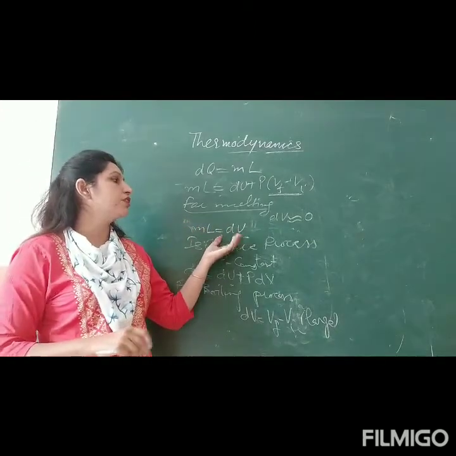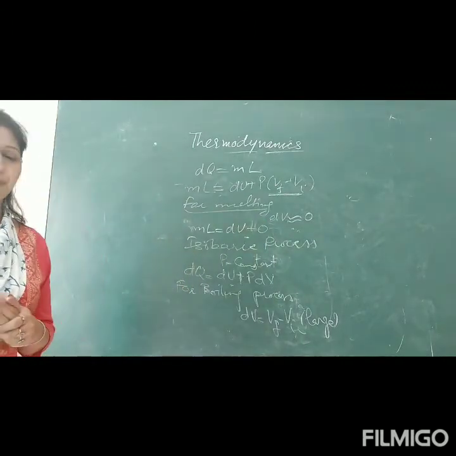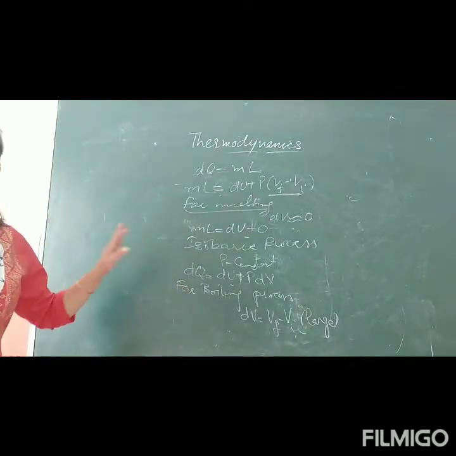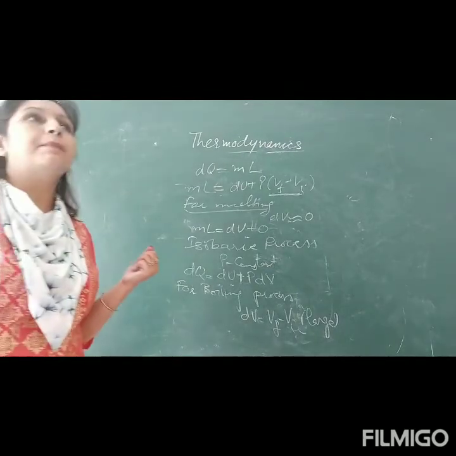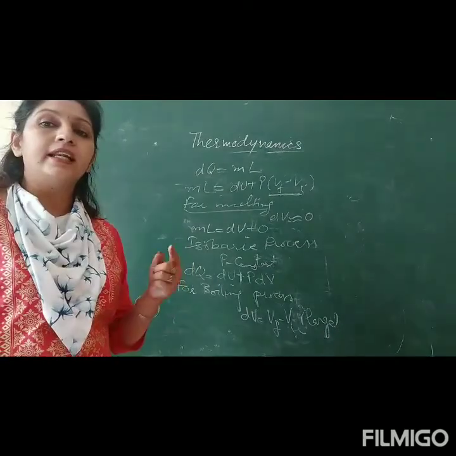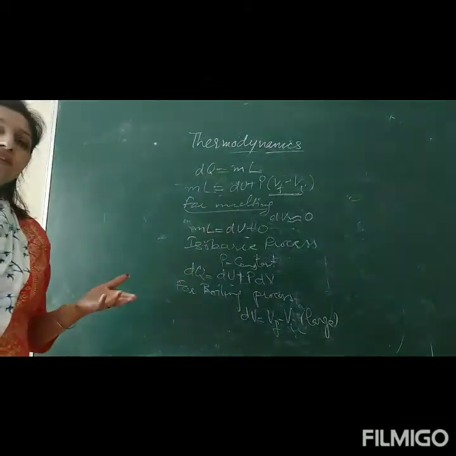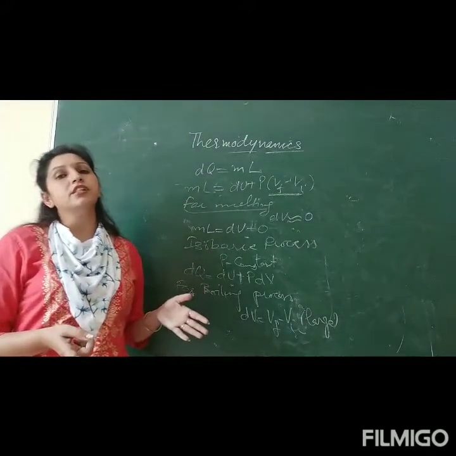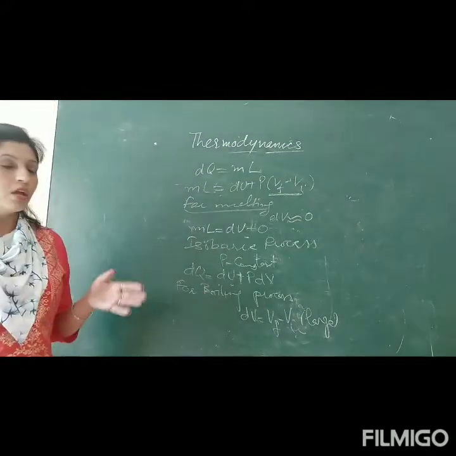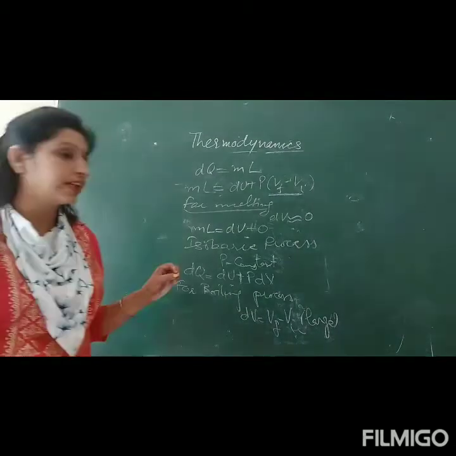mL is equal to dU, because this term will be equal to 0 as dV is 0. So this is how the first law of thermodynamics can be applied to various processes. For example, if the process is cyclic, cyclic means the process returns back to its initial state. So in that case, when the process returns back to its initial state, there is no change in internal energy. So no change in internal energy means dU is 0 for a cyclic process.